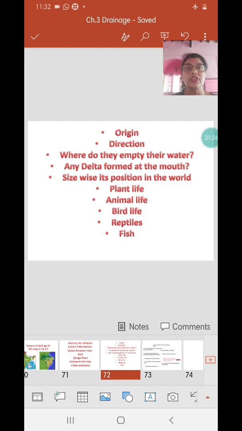Total discharge of water in river Ganga is 16,000 cubic meters per second, and in Brazil it is 2 lakh cubic meters per second. So this gives us an idea of the amount of water that Amazon carries. And with this we end not only the drainage part of Brazil but also the entire chapter.